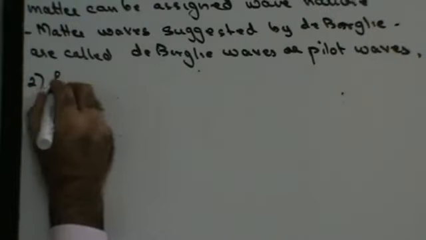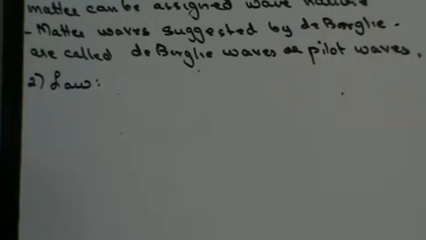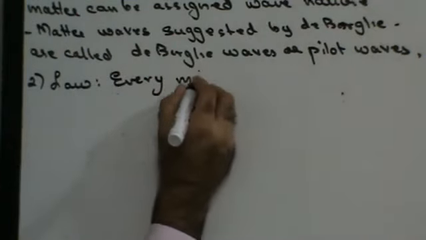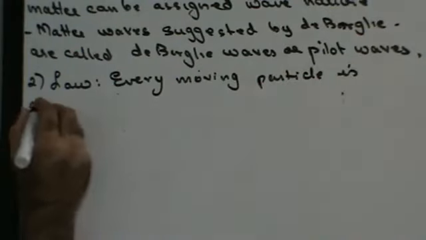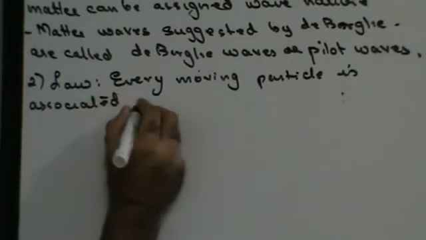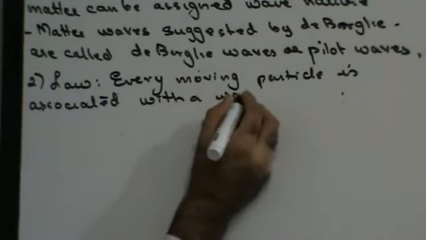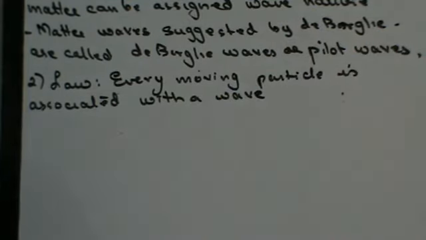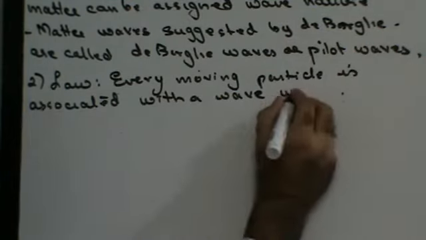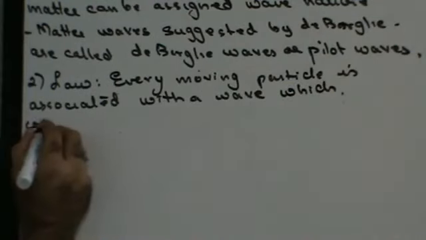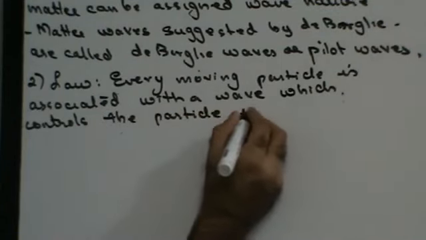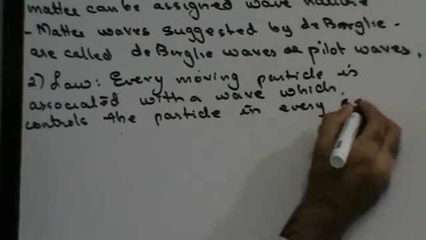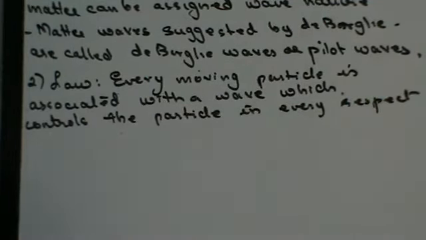De Broglie's hypothesis law says that every moving particle is associated with a wave which controls the particle in every respect.